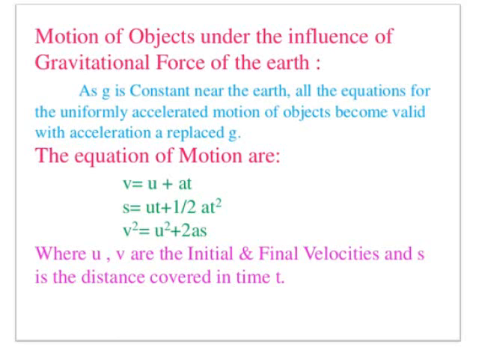The first equation says v is equal to u plus at. The second equation is s is equal to ut plus half at square. The third is v square is equal to u square plus 2as, where u and v are the initial and final velocity and s is the distance covered in time t.